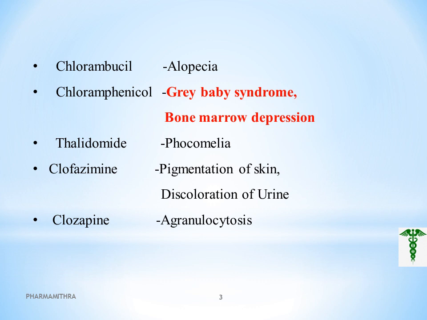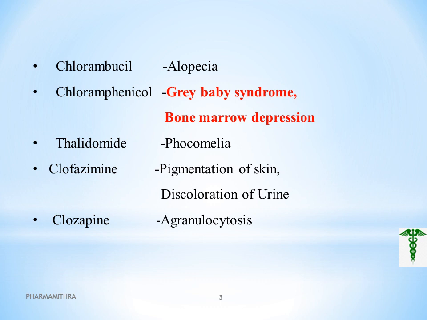Chloramphenicol is a very important drug for competitive exams because chloramphenicol produces gray baby syndrome and bone marrow depression. Gray baby syndrome is a syndrome due to the toxicity of chloramphenicol seen in newborns because of the lack of liver enzymes to metabolize chloramphenicol. A greenish skin color is produced, low BP, green stools, changes in breathing rate, and irregular heartbeat. These are the symptoms of gray baby syndrome, and this is a main side effect of chloramphenicol.